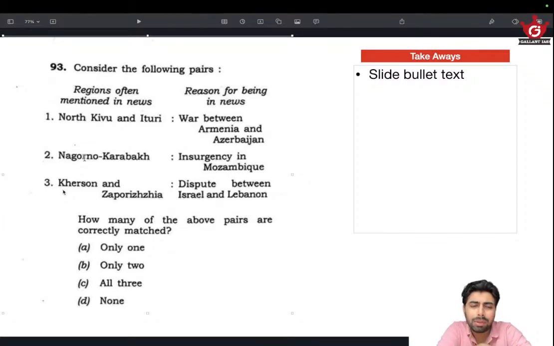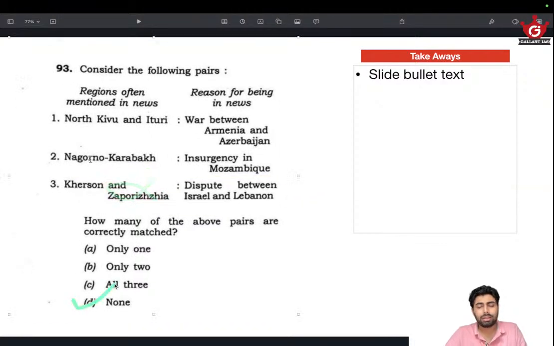Kherson and Zaporizhia sounds like a region in Russia or Ukraine or the eastern part of Europe. It doesn't sound like a place from the Middle East. So I could obviously eliminate it. So that's how I arrive at the answer as D.